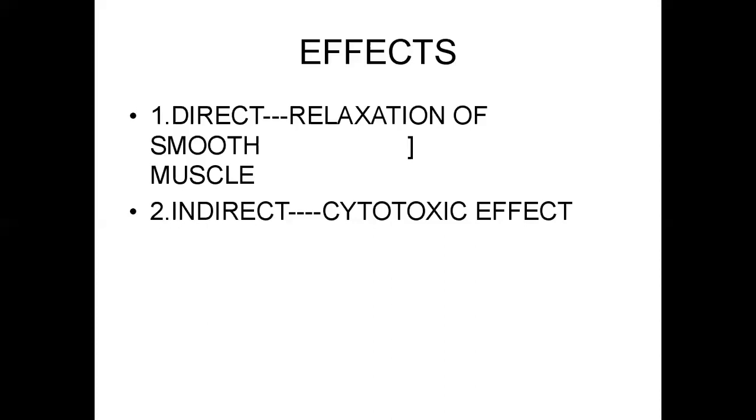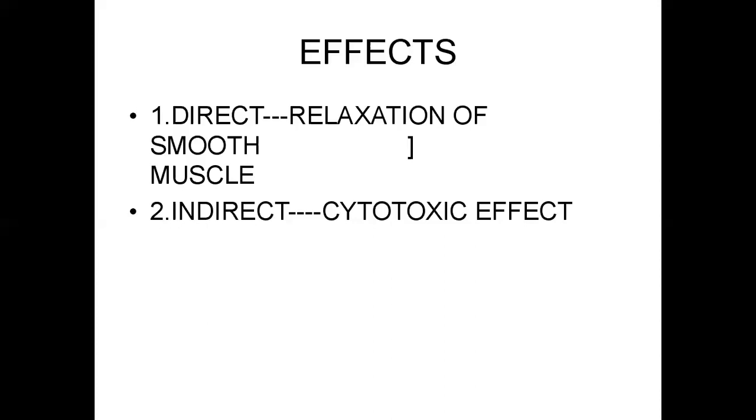Second one is the indirect effect, which occurs in high concentrations. The end products of nitric oxide, reactive nitrogen species, react with oxygen and superoxide radicals.